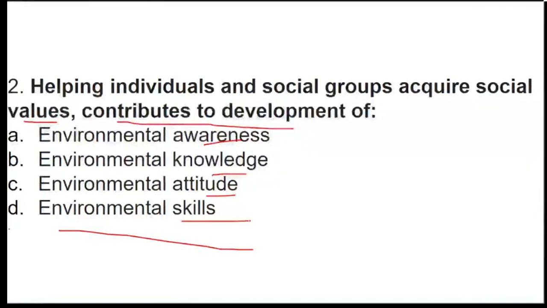This is just the first day of the MCQ revisions, so even if you're not aware of the topics, please write them down so that slowly, as per time, we can start revising things in detail. Helping individuals and social groups acquire values and contribute to development is called environmental attitude.